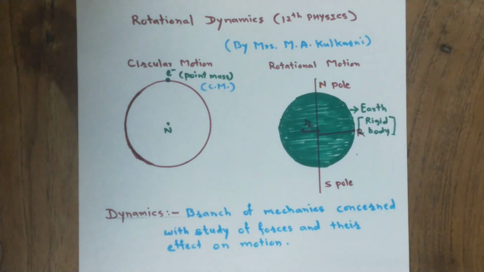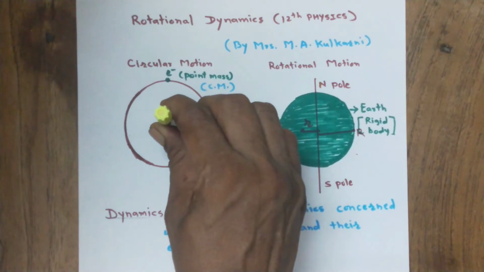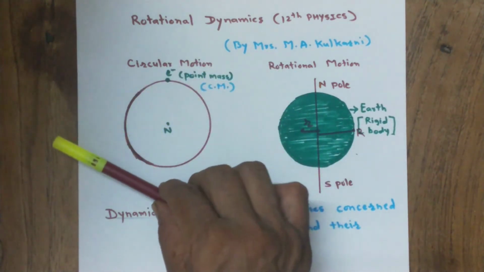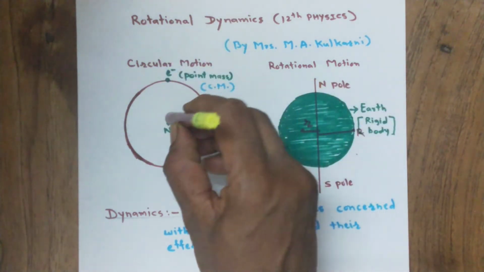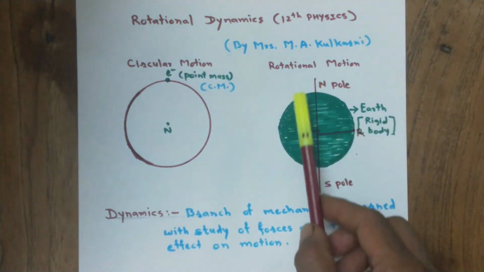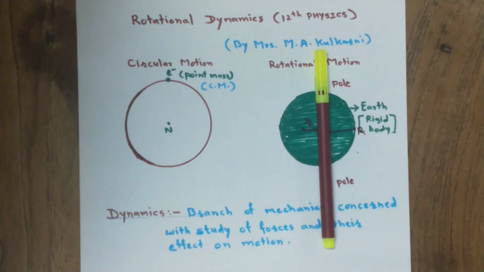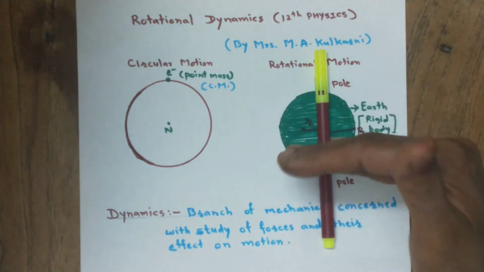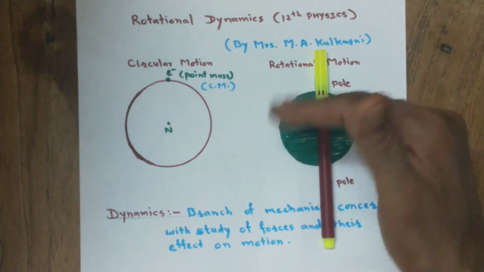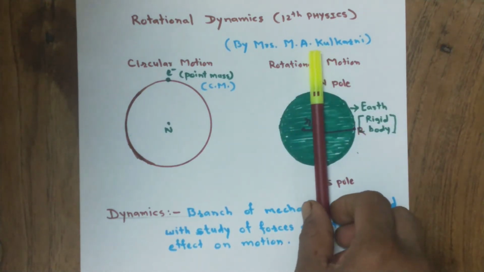In case of circular motion, if this is the axis of rotation, then the particle revolves in a single plane. It moves along a single plane. But in case of rotational motion, if this is the axis of rotation, then we can see there are number of planes which are perpendicular to the axis of rotation, in which the different particles of the rigid body are situated.